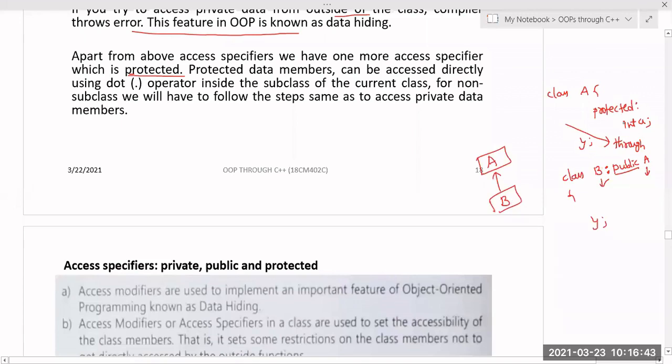So then I can access int a, which is protected, through the member function of B also. So protected data members can be accessed directly using the dot operator inside the subclass of the current class. So the subclass of the current class can also access it. We will have to follow the same steps as to access private data members.